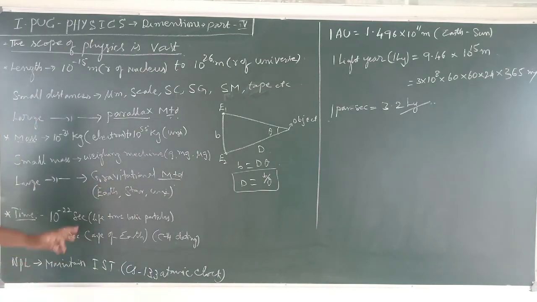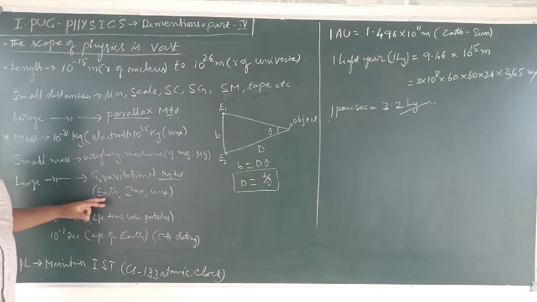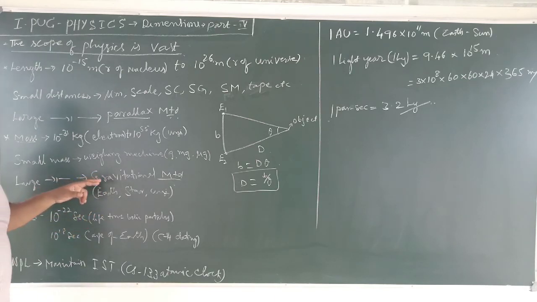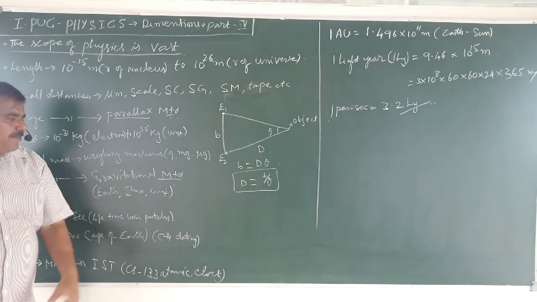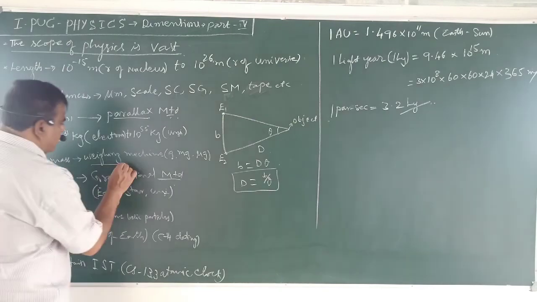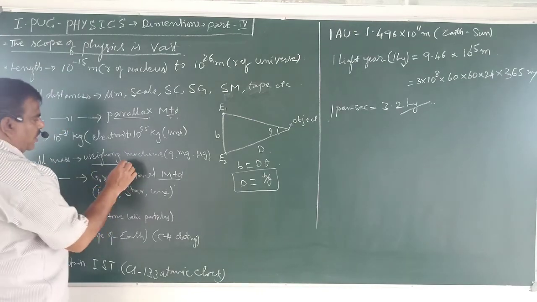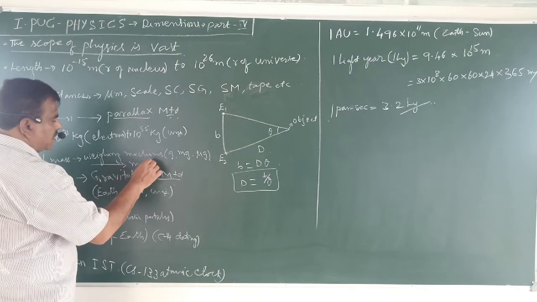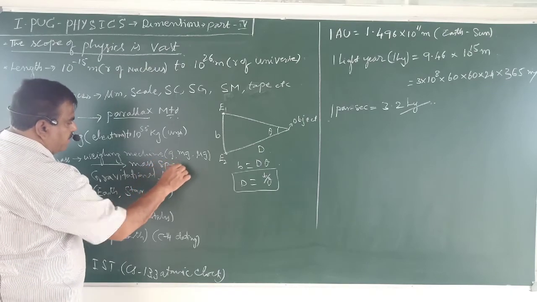So, to find out the mass of the earth, in the future course, under the topic gravitation, we are going to do this. Anyhow, very large masses are found by these gravitational methods. Very small masses are found using mass spectrographs.